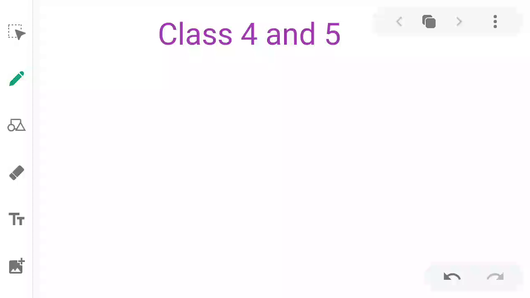Today we are going to revise the math number system. First, how we write the number name. All of you will know how we write the number name in the Indian system and international system. Now we revise through the examples. First, Indian system.